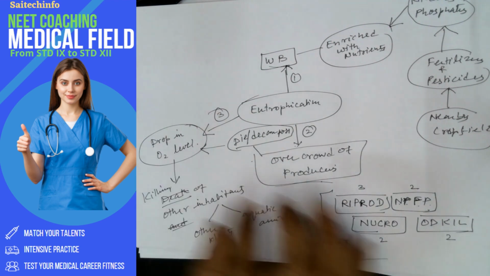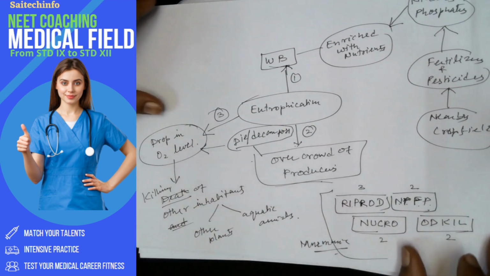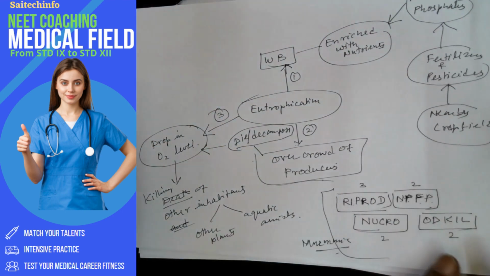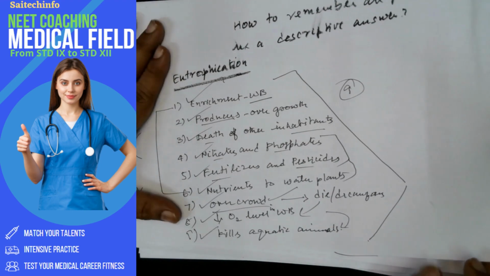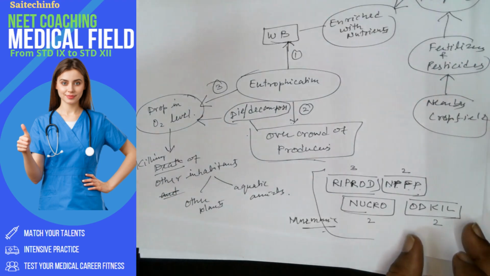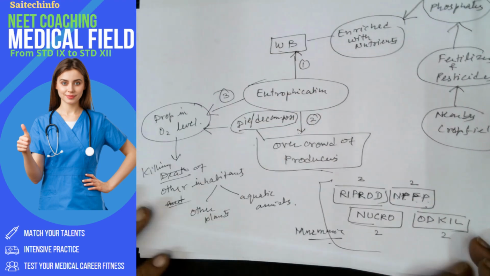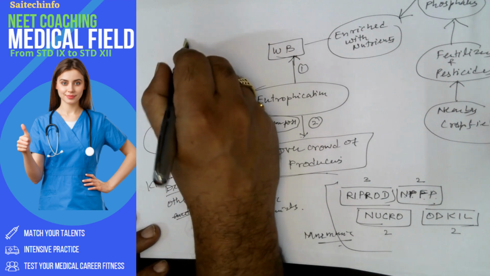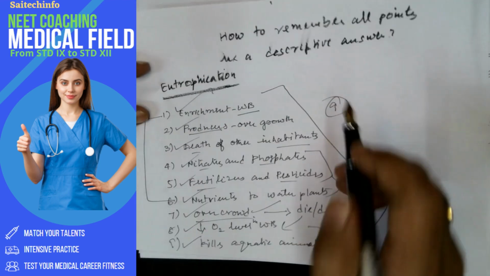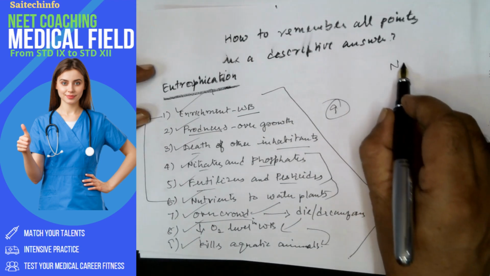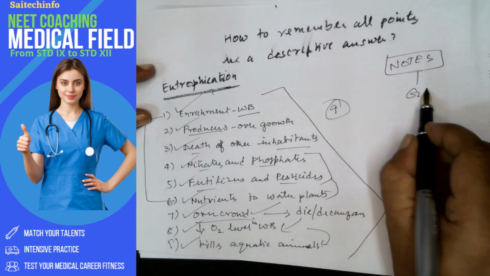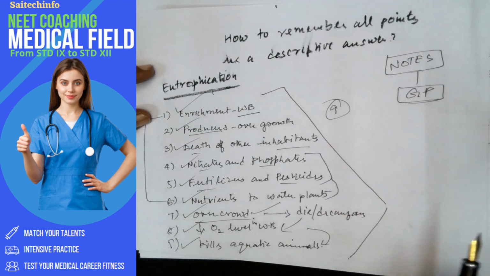So always prepare. You should have some strategy for preparing such notes. This is called the primary notes. You should take this from the textbook, and once it is completed, try to convert this into a flashcard. So this is the flashcard concept, and these are the notes you are supposed to write or practice in your GP, that is guided practice notebook.